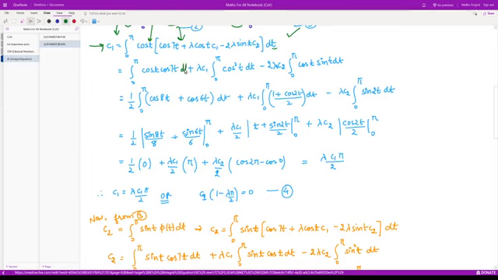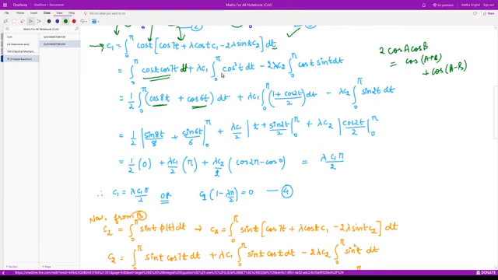Here we have dt, and how to solve this equation? Basically you multiply and divide by half, so you will have this formula, 2 cos A cos B. What is the formula for that? It is equal to cos(A+B) plus cos(A-B). So we have just used this formula, and we have cos 8t and cos 6t over here.